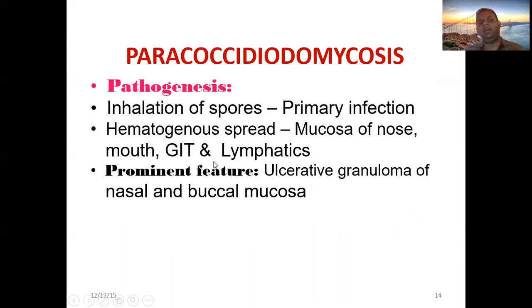If it is inhalation, it is the primary infection, the main way, and it infects the lung. From there, it can seed into the mucosa of the nose via hematogenous spread as well, or it can go to the mouth, GIT, and lymphatics. So, in hematogenous spread from the lungs to the mucosa of the nose, ulcerative granuloma of nasal and buccal mucosa. Traumatic implantation is also possible.